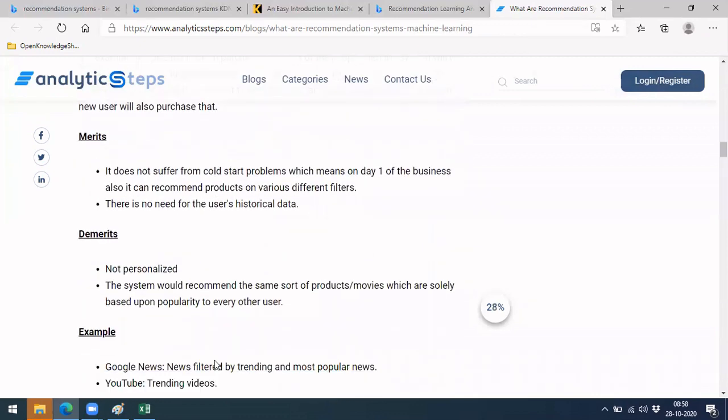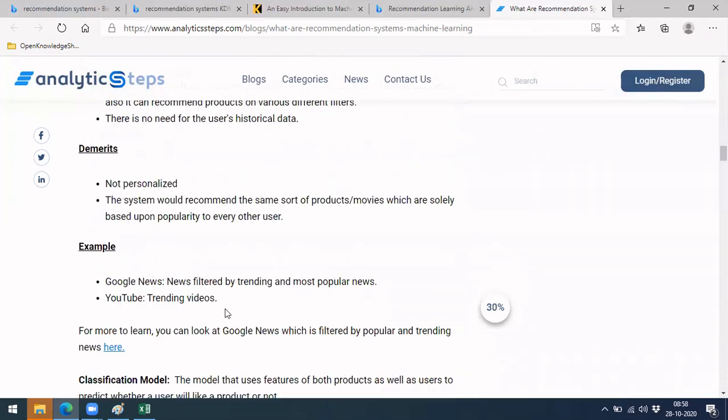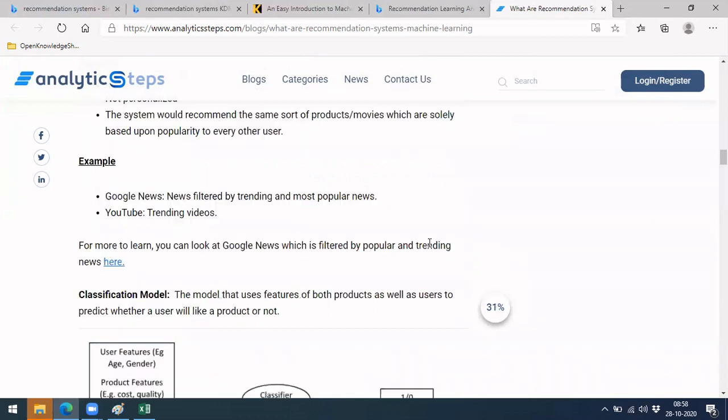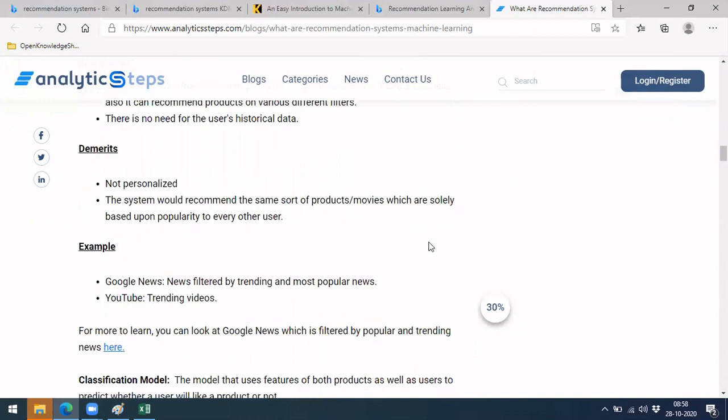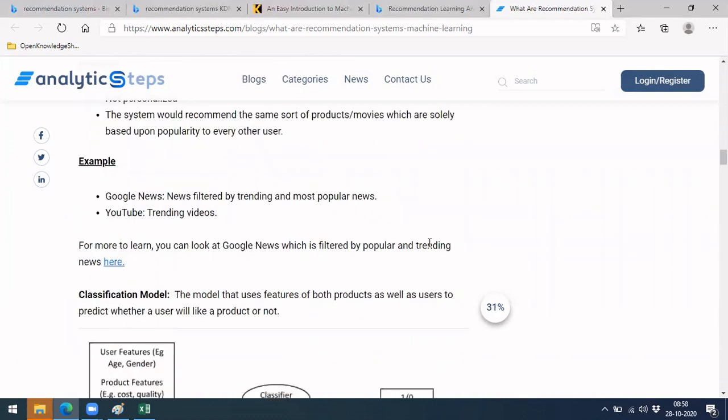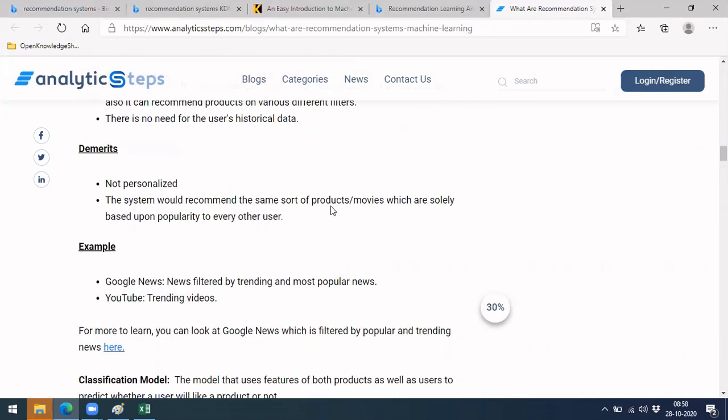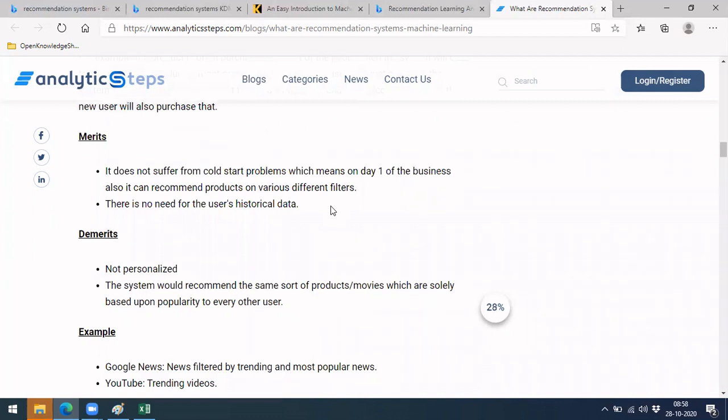YouTube and Google News use this as well, right? In these cases, you need a history of data. Without history of data you can't do anything, because only if you get the trends and history about the popularity of a product can you push it to the first place. Otherwise you just have to do it randomly. But if you take YouTube or news, they have an enormous amount of data, so no issue with history. So they go for this approach.